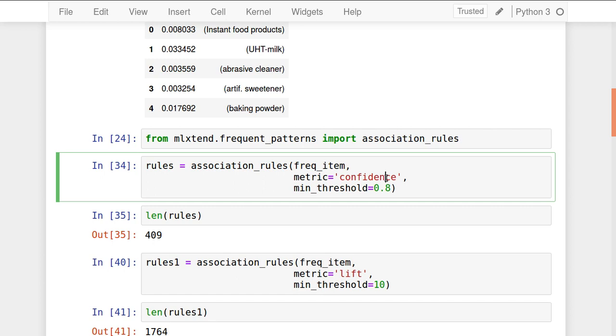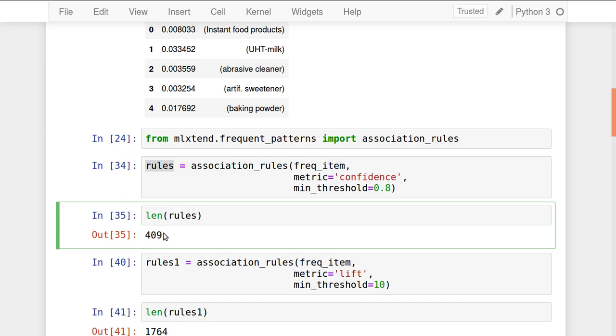Which rules? The rules which contain minimum confidence as 0.8, meaning minimum confidence of 80%, meaning the first item has been purchased, then the second item is also purchased, and their connectivity in the previous data set should be minimum 80%. That's what I am going to perform here, find the rules, and once you apply this minimum confidence threshold of 0.8, the rules will be generated and stored in rules. If you see the length of rules, a total of 409 rules are there which contain 0.80 confidence.